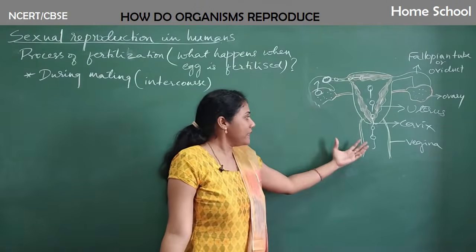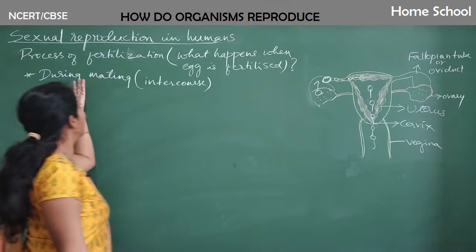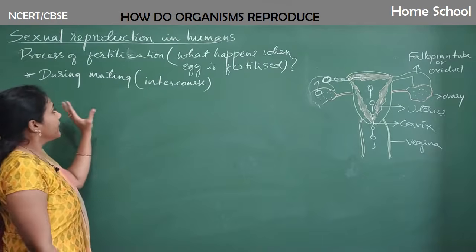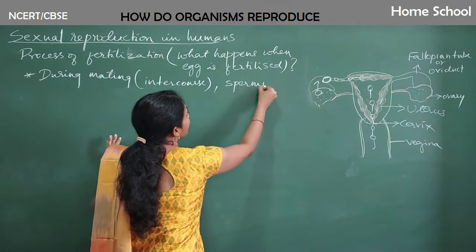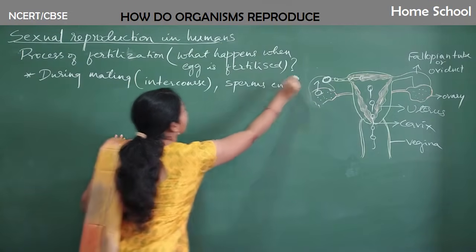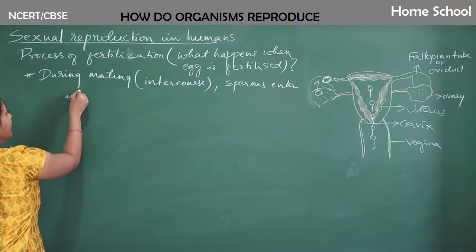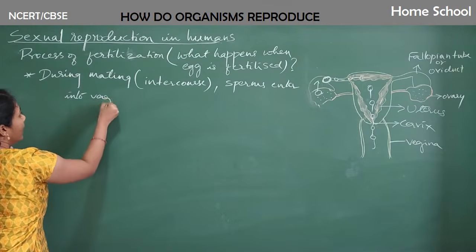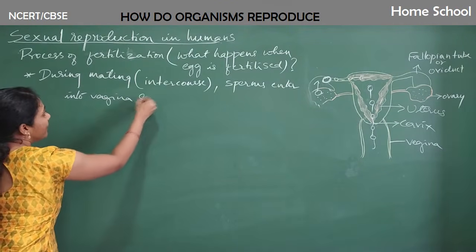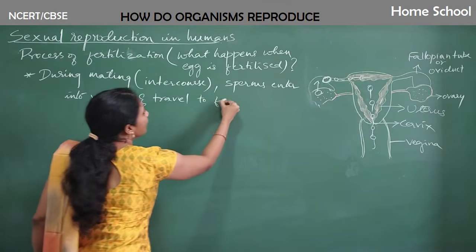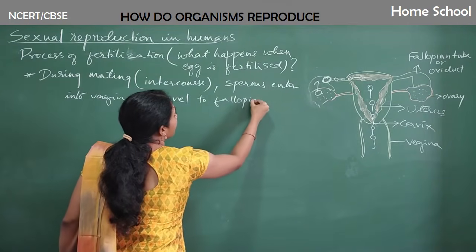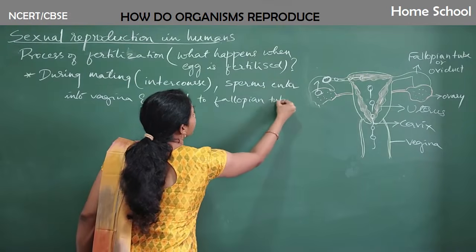So how does this happen? Whenever mating occurs, sperms enter into the vagina and travel to the fallopian tube.